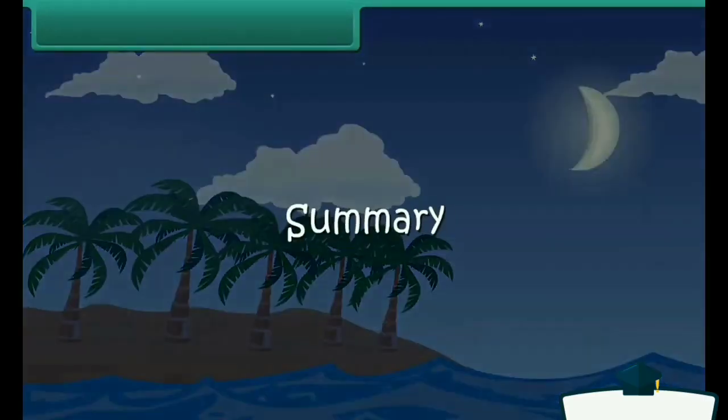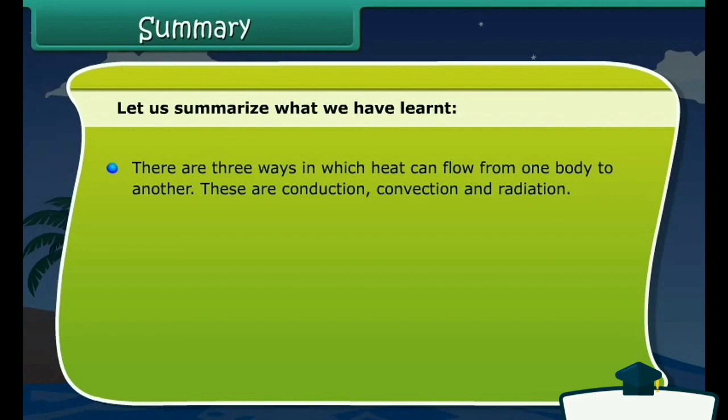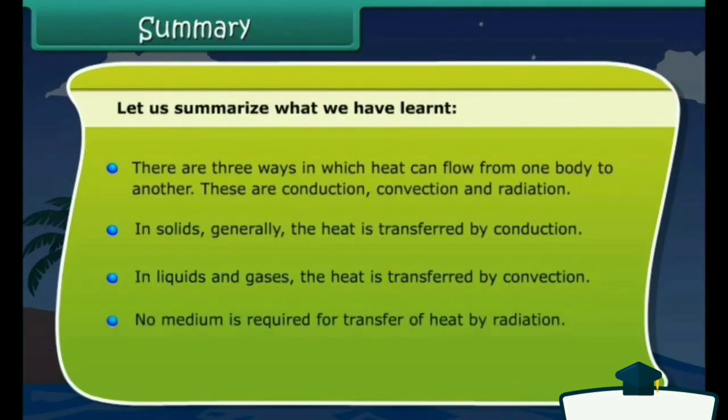Let us again summarize this chapter at a glance. There are 3 ways in which heat can flow from one body to another. These are conduction, convection, and radiation. In solids, generally the heat is transferred by conduction. In liquids and gases, the heat is transferred by convection, and no medium is required for transfer of heat by radiation.